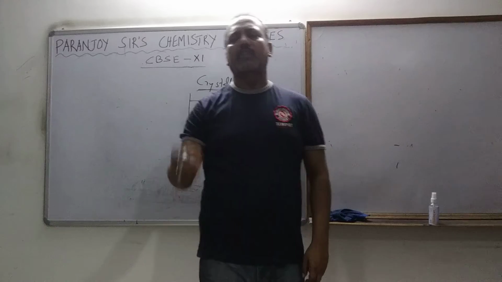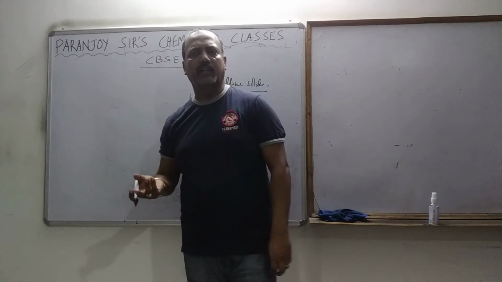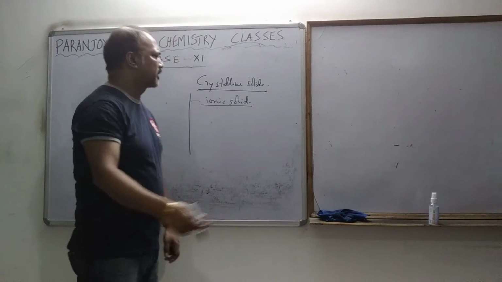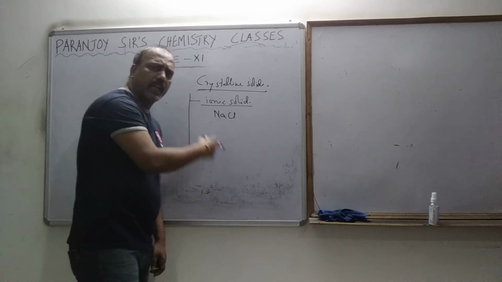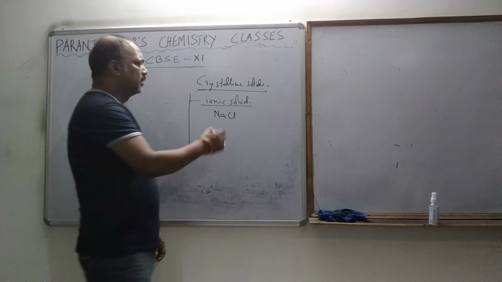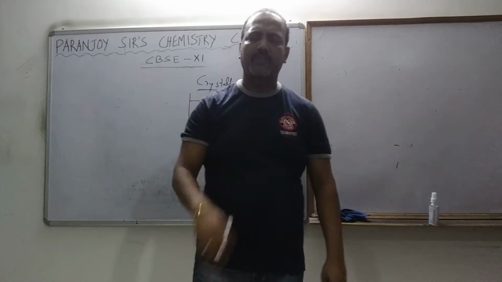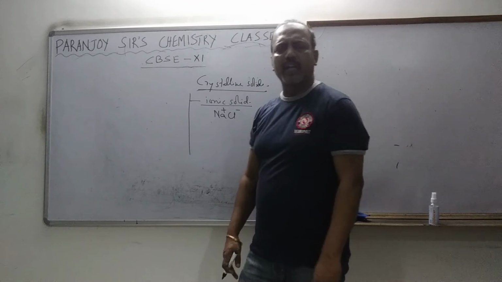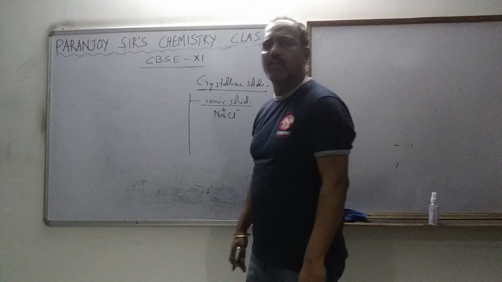Here, the constituent particles present in the crystalline solid are ionic. The positive ion and the negative ion are present. For example, sodium chloride crystal. In a sodium chloride crystal, sodium chloride molecules are not present. What are present? Sodium positive and chloride negative ions. We will study that in detail. First you understand this. They are constituted with ions. That is why these particles are called ionic particles.